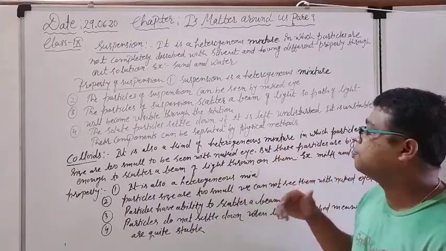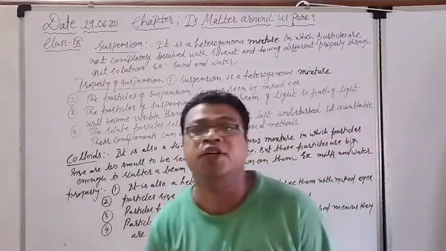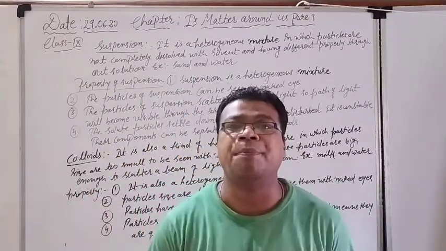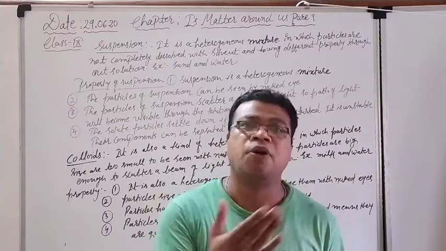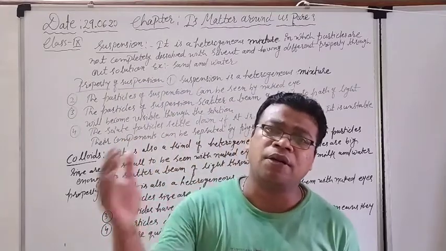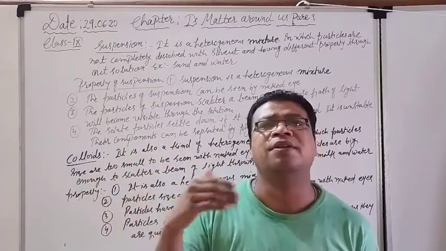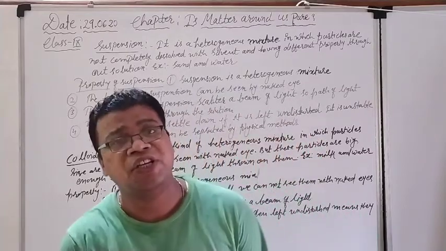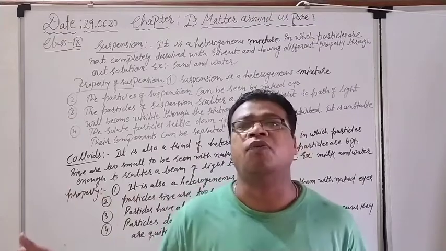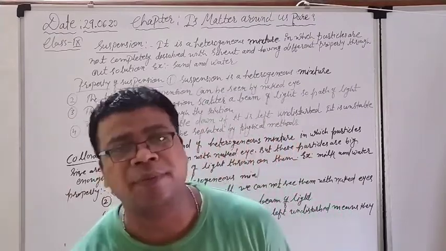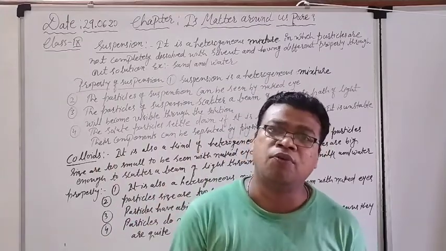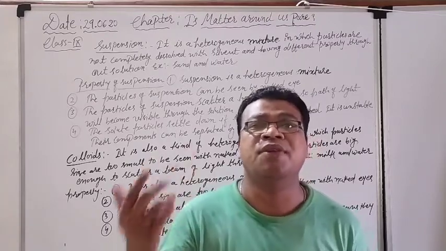Right now, these particles are still available there, so they have the ability to scatter the path of light. The particles are small in size, no problem, and they are so small that they are hardly seen by the naked eye, but they all still have the ability to scatter the path of light. If we are throwing light with the help of a torch, again the path of light will be visible.